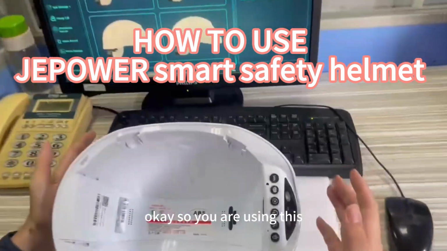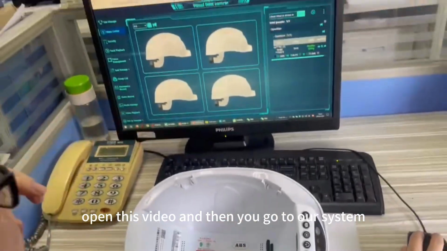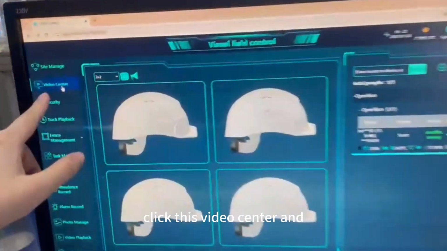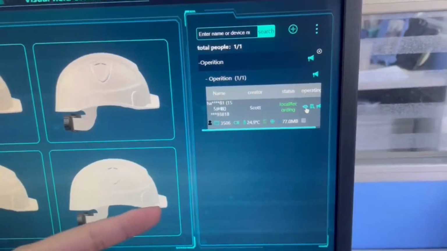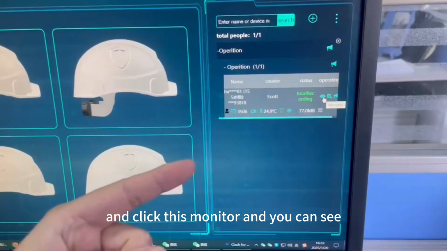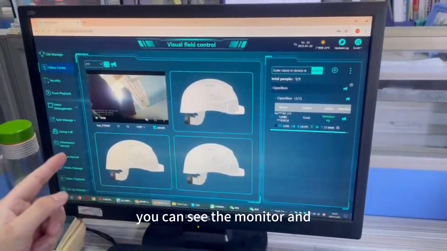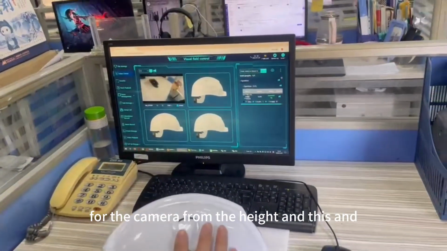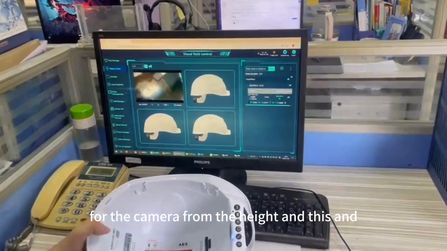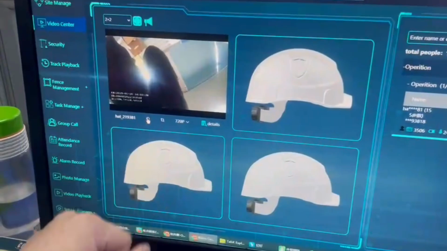Okay, so you open this video, and then you go to our system and click this video center, and here is our machine. This machine is online, and click this monitor, and you can see the monitor, and the camera from the head. And when you don't want to see it, you can click this button.